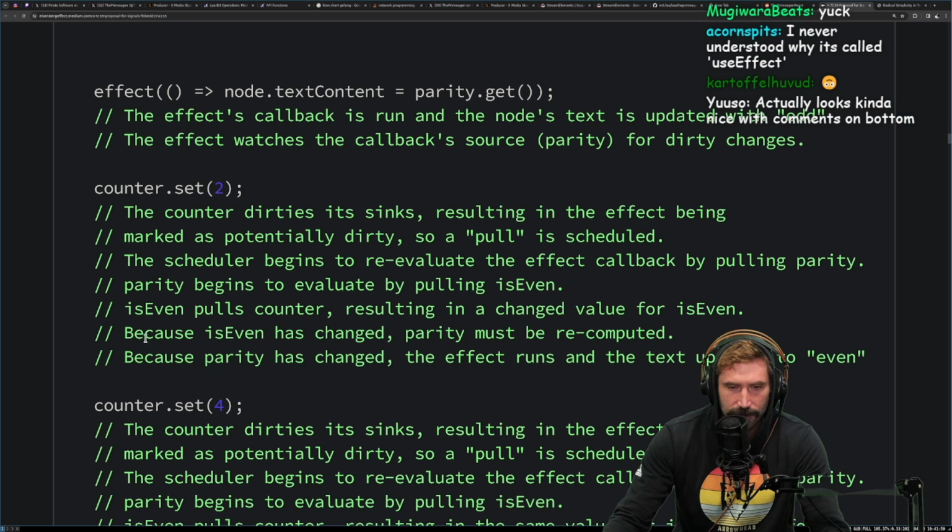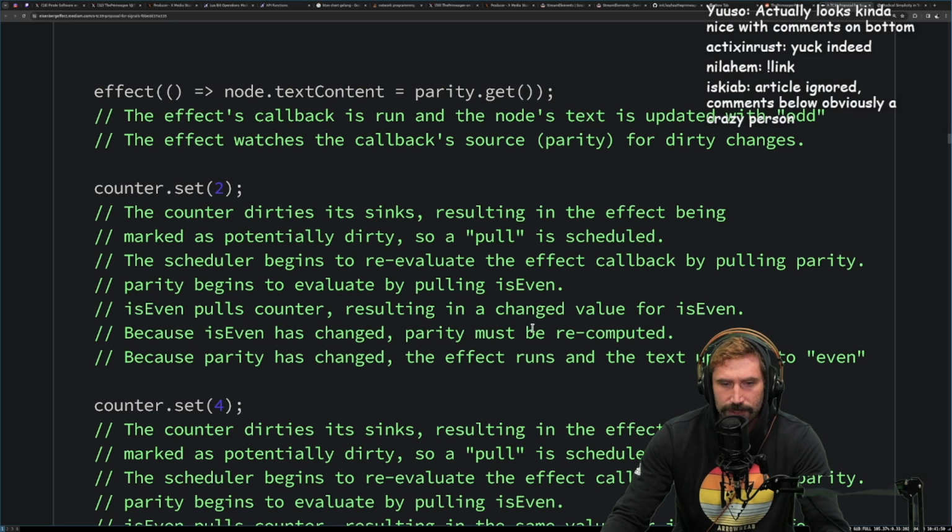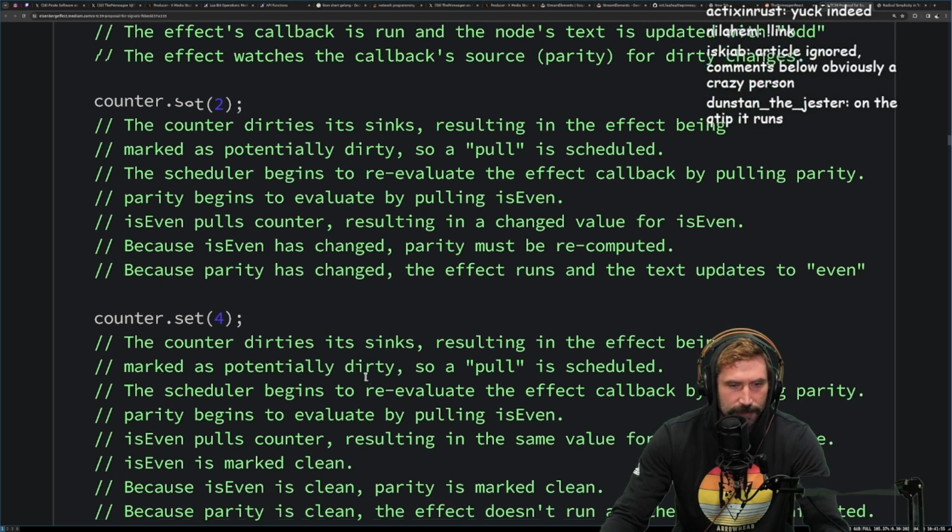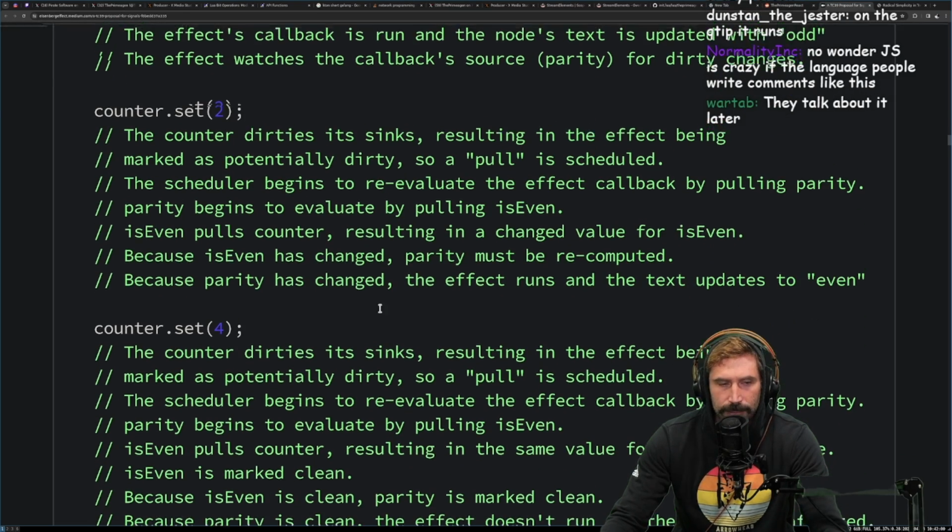Parity begins to evaluate by polling is even. Is even polls counter, resulting in a change to value for is even. Because is even has changed, parity must be recomputed. Because parity has changed, the effect runs and the text is updated to even.